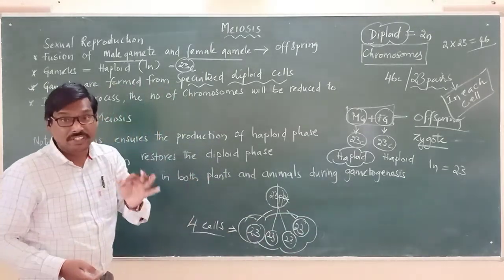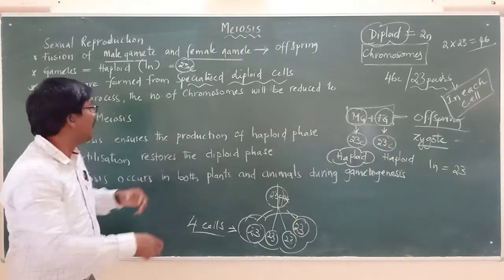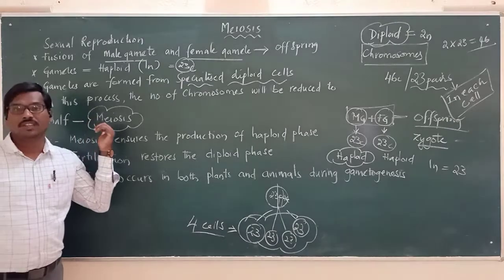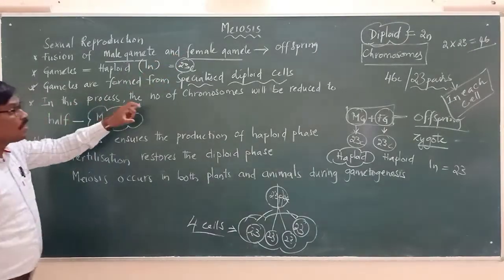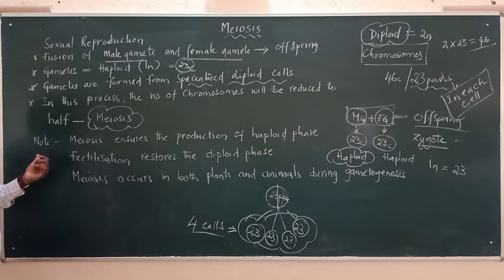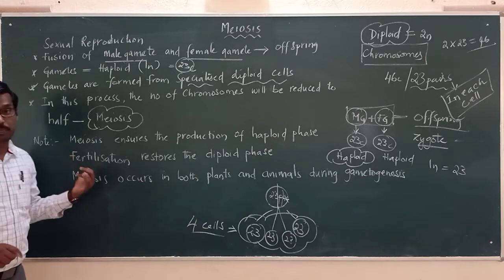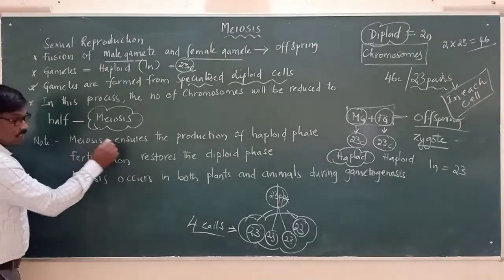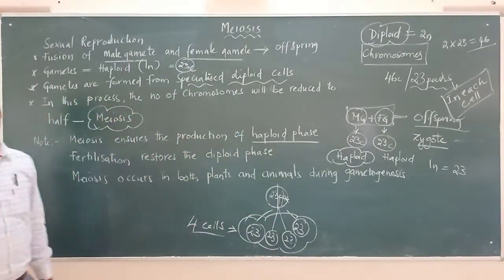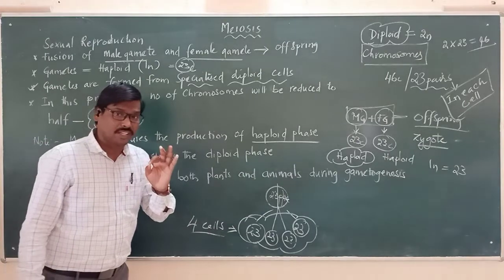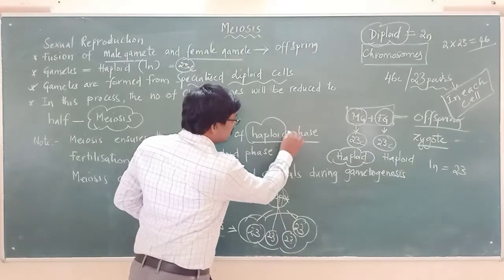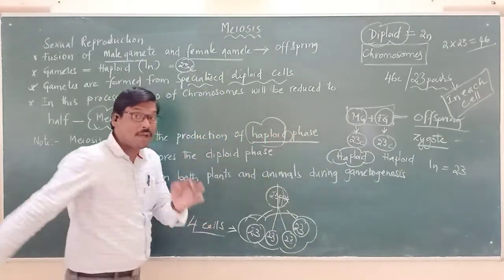So this process in which the number of chromosomes is reduced to half is called what? Meiosis. So what is meiosis? When the number of chromosomes is reduced to half, we call it meiosis. We have to remember these points, very important points. Meiosis ensures the production of the haploid phase in the life cycle of an organism. Meiosis ensures there will always be production of haploid cells.